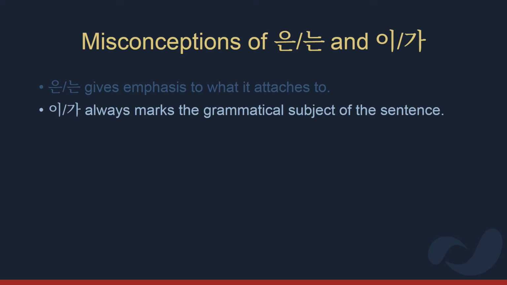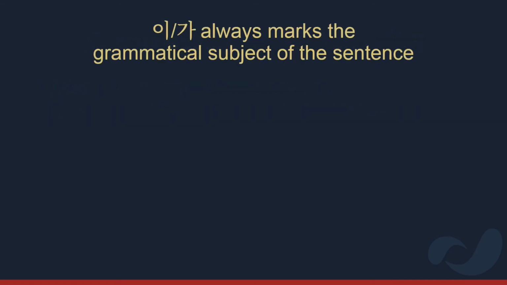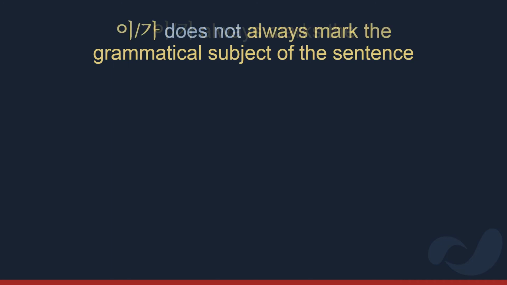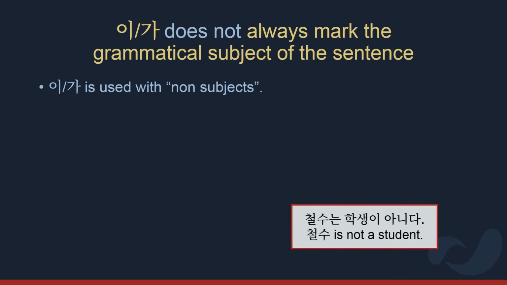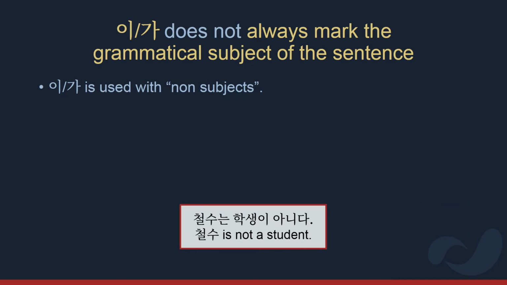Now we have a misconception which is fairly common, and that is that particle 가 supposedly always marks the grammatical subject of the sentence. However, that isn't true. As we've seen previously, particle 가 occurs with non-subjects and does not always mark the subject of the sentence. In the sentence 철수는 학생이 아니다, 학생 is not the subject, 철수 is. And again, 철수 is normally marked with 는, while a non-subject, a complement, is marked with 이가.